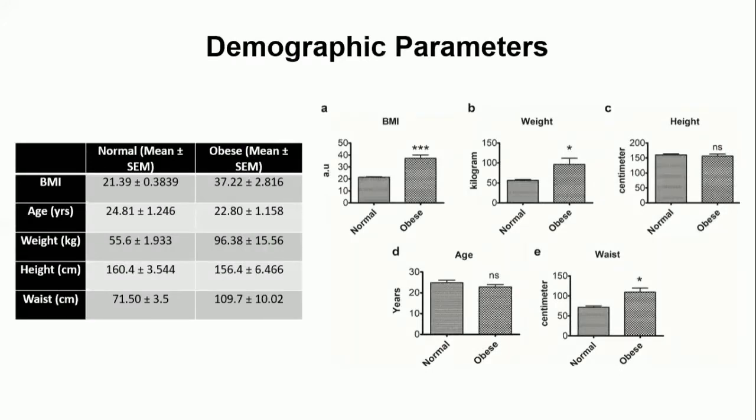In this study, we recruited young people from the age of 20 to 25 years old. To confirm the obese individuals, we measured their BMI and waist circumference, and there was a significant difference between the BMI and waist circumference of normal and obese individuals.